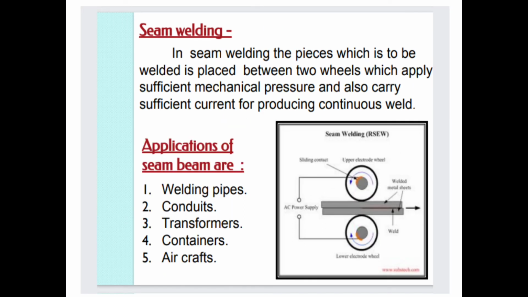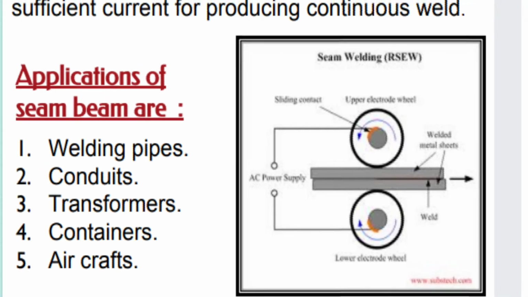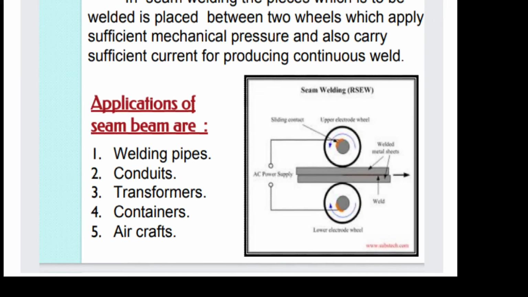Next is seam welding. In seam welding, the pieces to be welded are placed between two wheels which apply sufficient mechanical pressure and also carry sufficient current for producing a continuous weld. What we remember is that seam welding is related to the two wheels. This is the diagram: upper electrode wheel and lower electrode wheel, then the metal sheets to be welded, and AC power supply is given to the wheels, and then it welds.